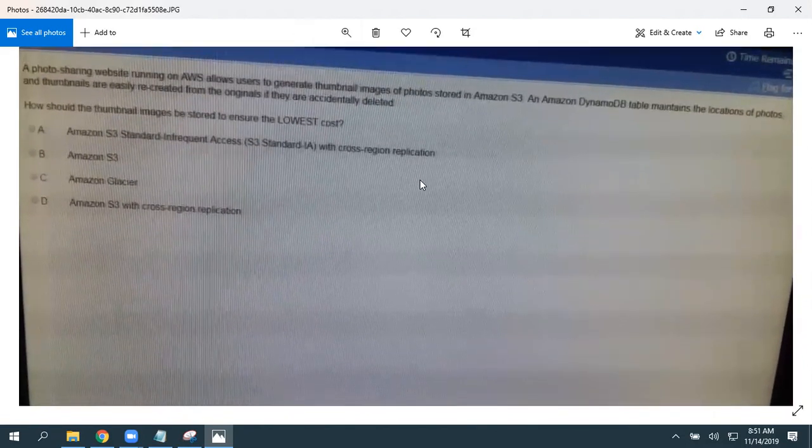A photo sharing website running on AWS allows users to generate thumbnail images of photos stored in S3, and an Amazon DynamoDB table maintains the location of photos. Thumbnails are easily recreated from the originals if they are accidentally deleted. Forget about cross-region replication. We have not yet discussed that. Put that aside and try to answer this.